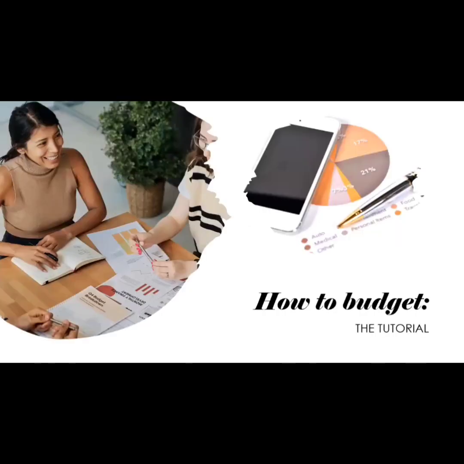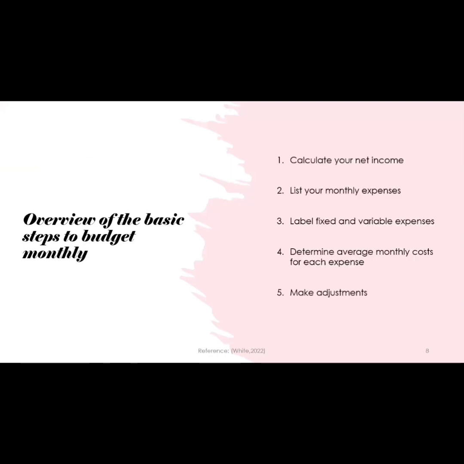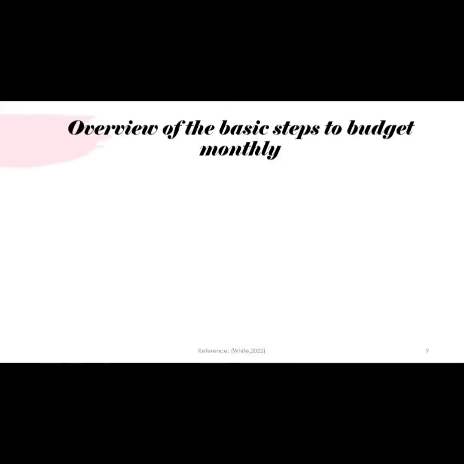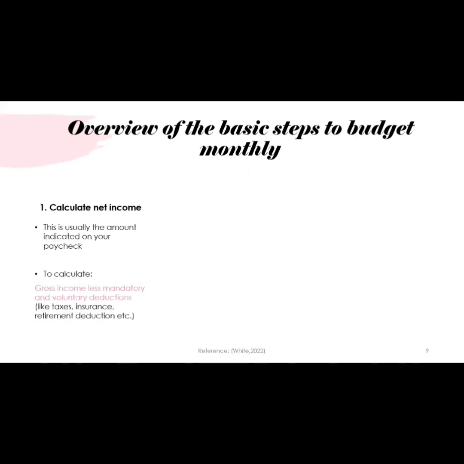How to budget, the tutorial. Let's have a quick overview of the steps relating to budgeting monthly. First, calculate your net income. List your monthly expenses, label fixed and variable expenses. Determine average monthly costs for each expense and then make adjustments. Let's look in a bit more detail at each of these steps.